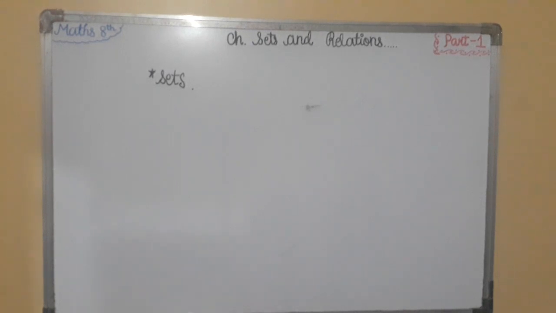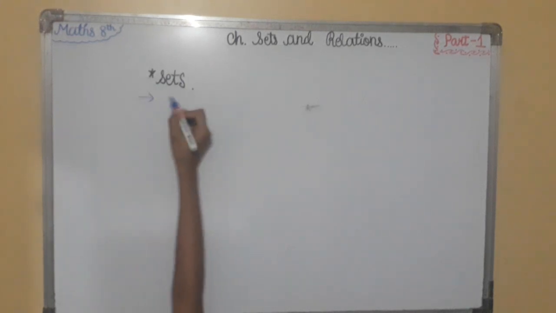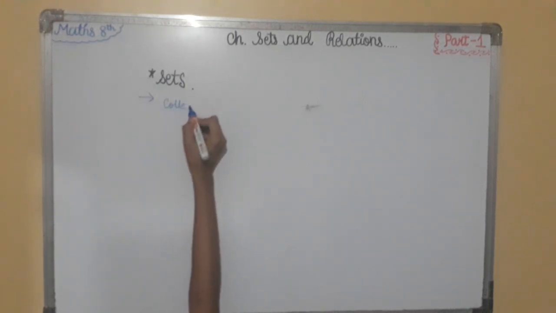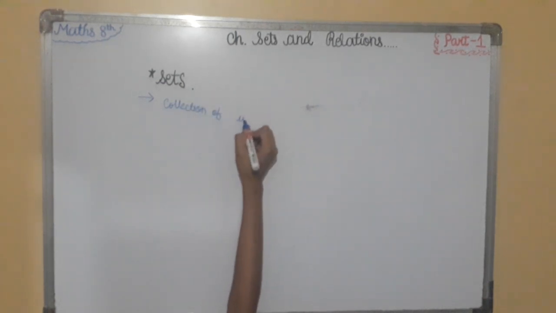Now, sets. The meaning of sets is that a set is a collection of well-defined and distinct objects.